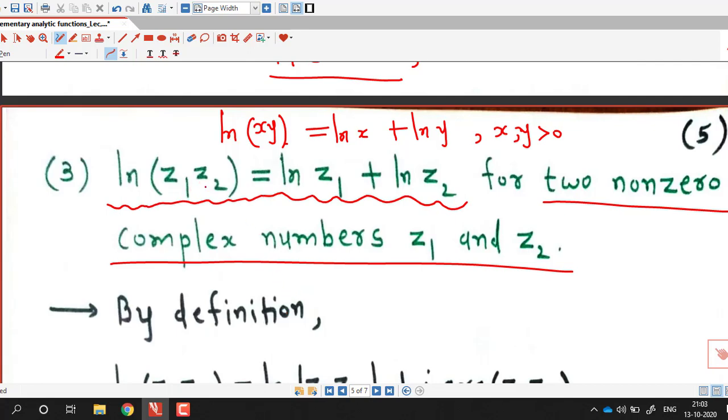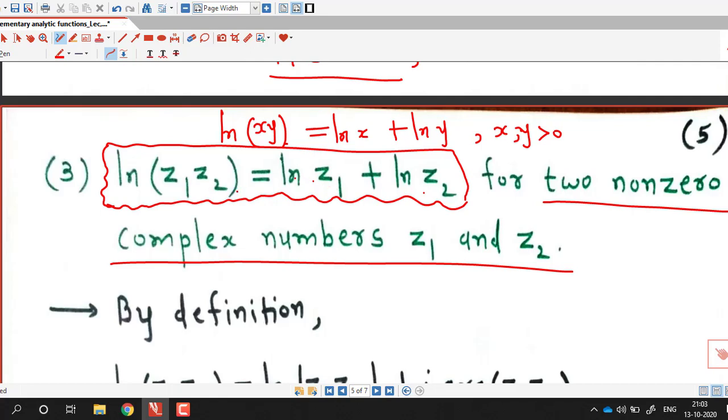But keep in mind, here we are having infinite number of values in each term. Log of z1 is having infinite number of values, log of z2 is having infinite number of values, and log of z1 into z2 is also having infinite number of values. So these are not only three values. So we have to interpret this statement in this way.